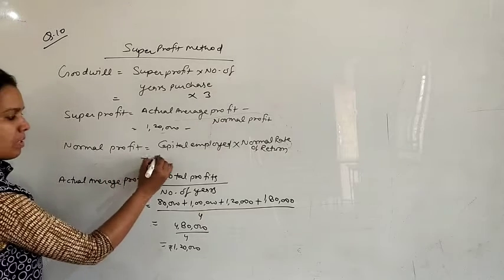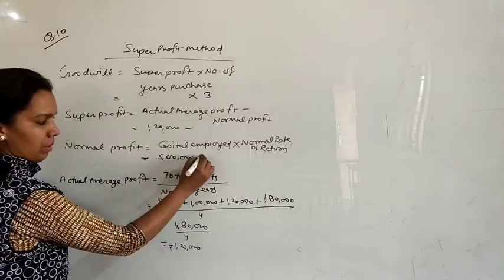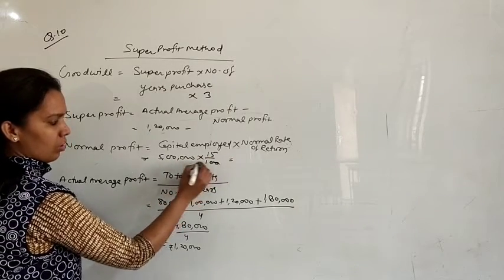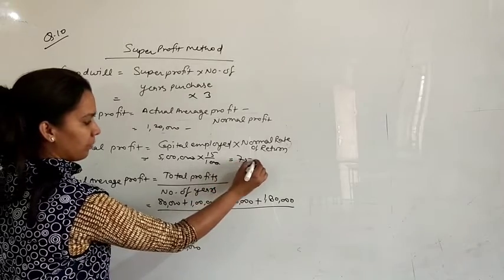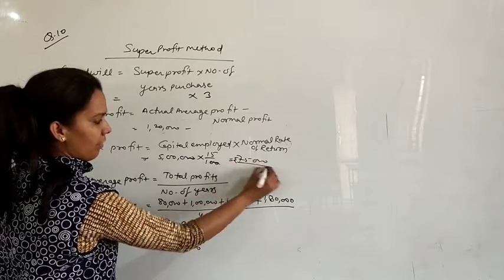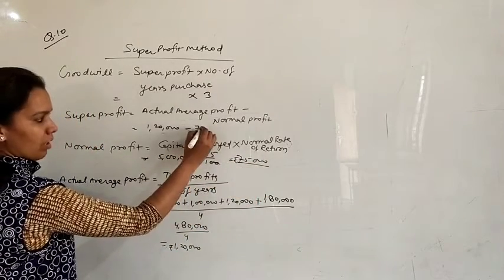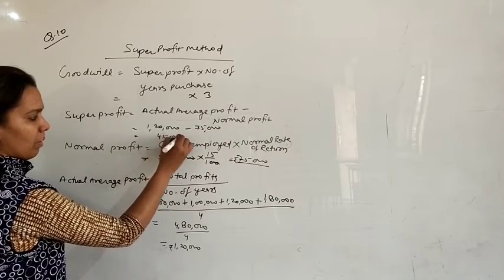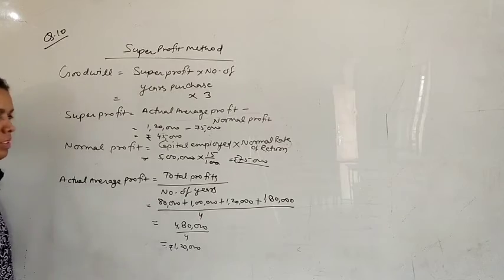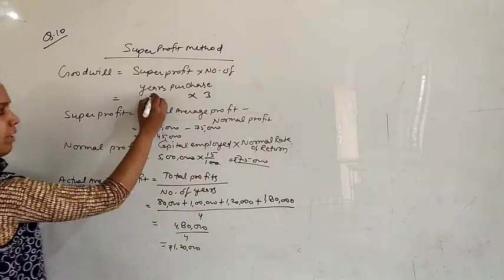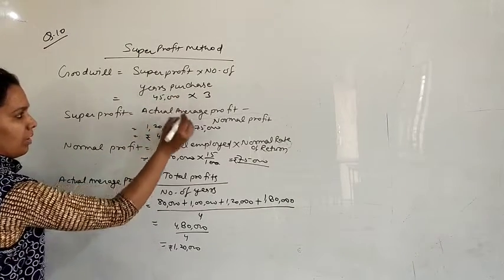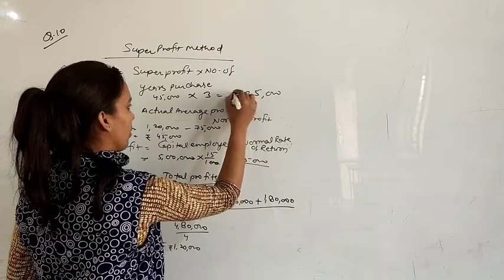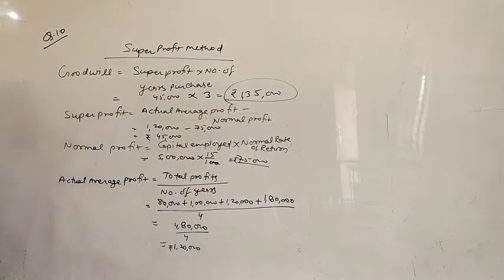So capital investment is 5 lakh rupees multiplied by 15%, the normal rate of return. So your normal profit will be 75,000. Just put this value here. So super profit will be 45,000. Okay, write this 45,000. The amount of goodwill is 1,35,000. This is the amount of goodwill.